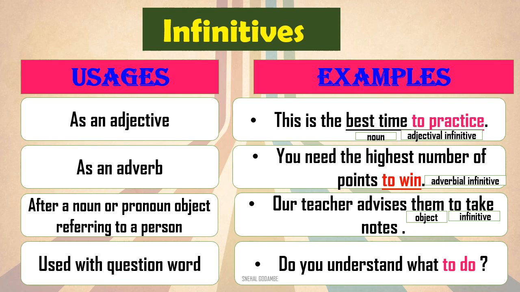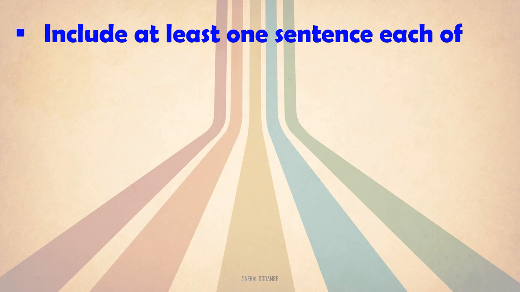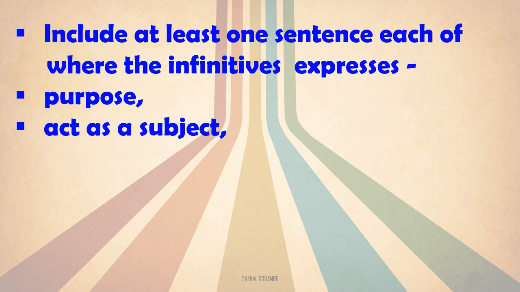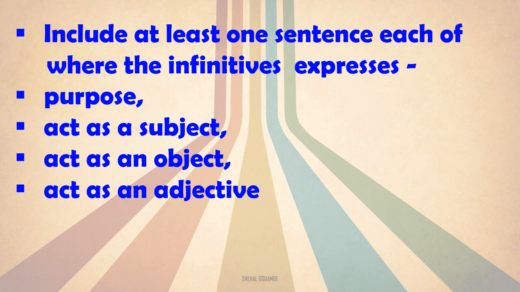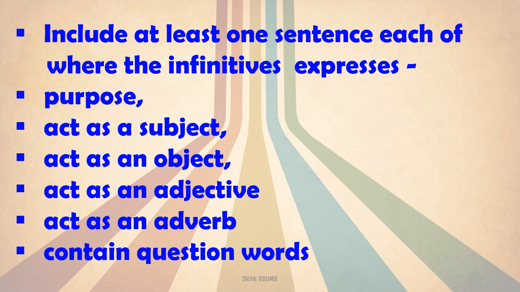Now there is an activity for you. Understanding the information, or you can say the basic information about the infinitive verb, you can do this activity. Include at least one sentence, not many, at least one sentence, each of where the infinitive expresses purpose. It acts as a subject in the sentence, as an object in the sentence, as an adjective in the sentence, as an adverb in the sentence, and it contains question words.